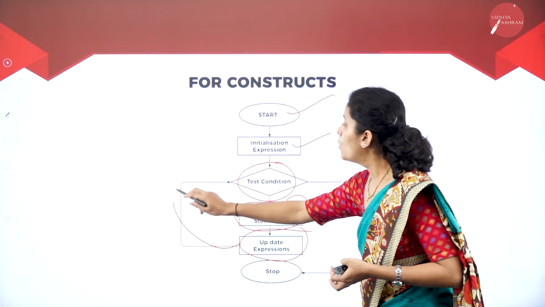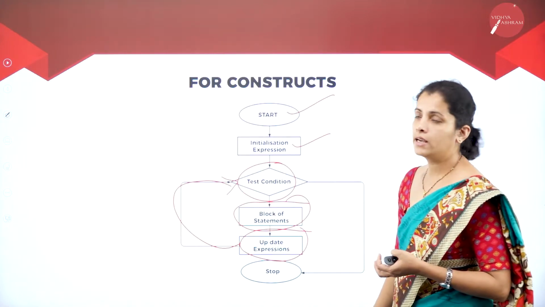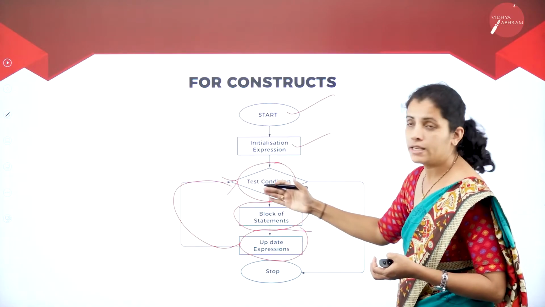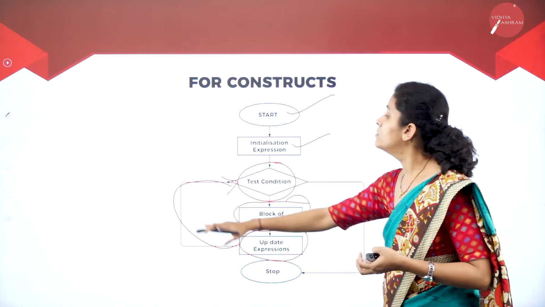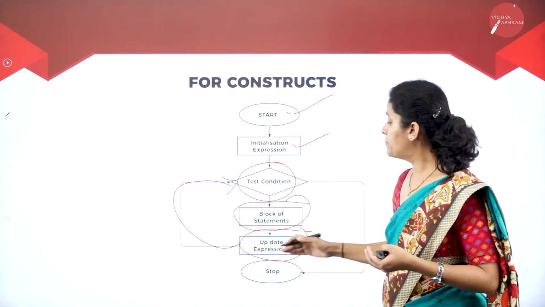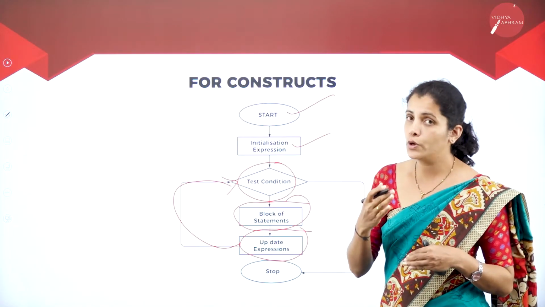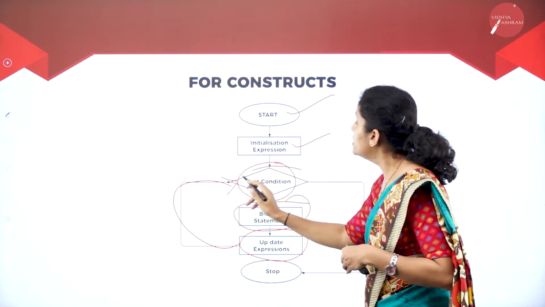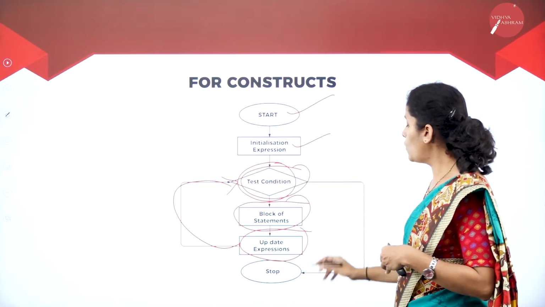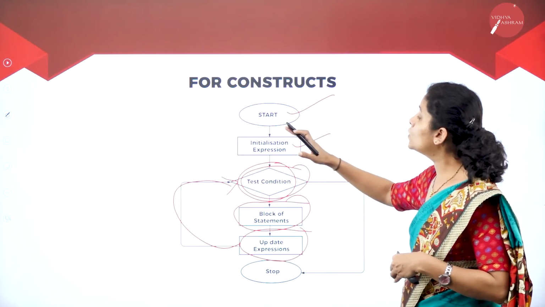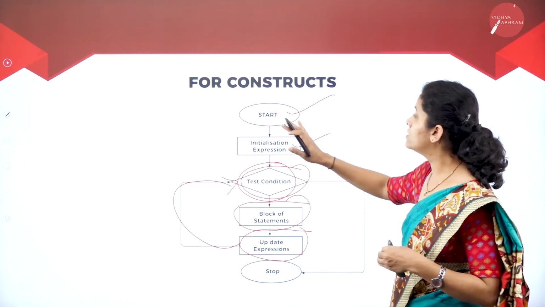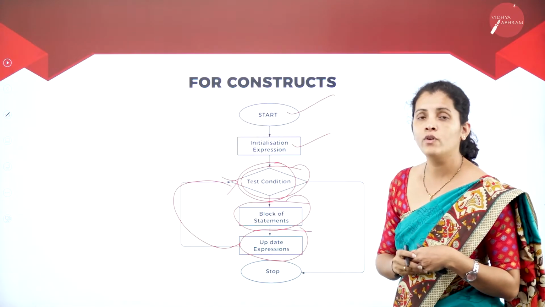Once again, I'm going to enter into the condition, that is the test condition, and the block of statements. Once again, update your variable, then move on to the test condition, execute the block of statements, then update the expression. So this process is going to continue. When this condition fails, what's going to happen? The control is directly transferred to the next statement. So this is the working procedure of the loop.